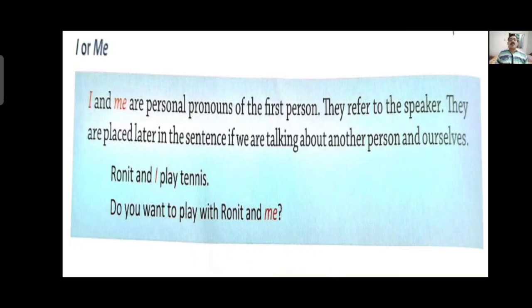I or me, how we use these two pronouns. I and me are personal pronouns of the first person. They refer to the speaker. They are placed later in the sentence if we are talking about another person and ourselves. Ronit and I play tennis. Do you want to play with Ronit and me? You see, I and me are generally used after the noun Ronit. So, I and me are personal pronouns, they are first person, but when we use them in a sentence, we use them after a noun.